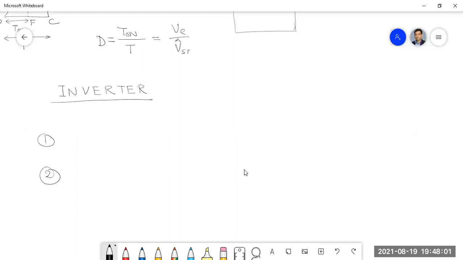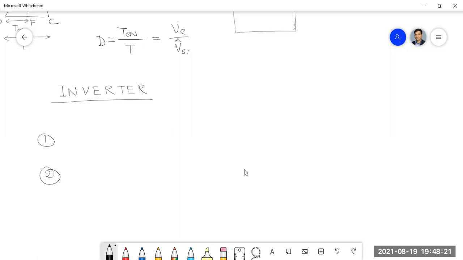Okay, so anyway, this bridge rectifier circuit or the bridge circuit which you have studied is a very important one in power electronics, because the same bridge circuits we can use for any converter.